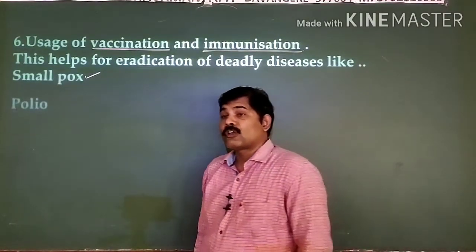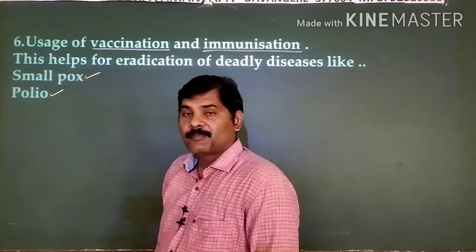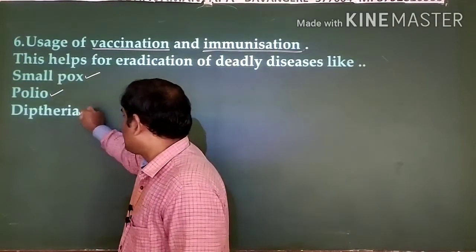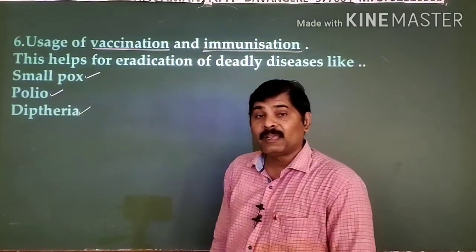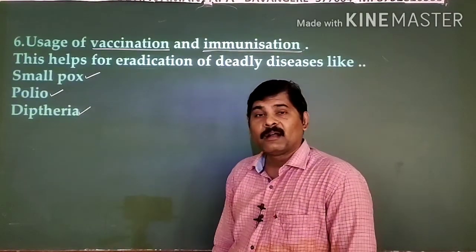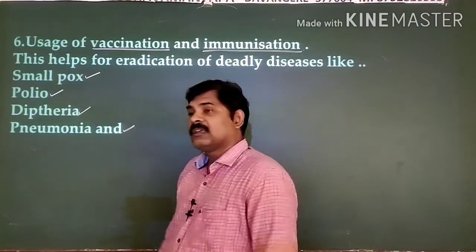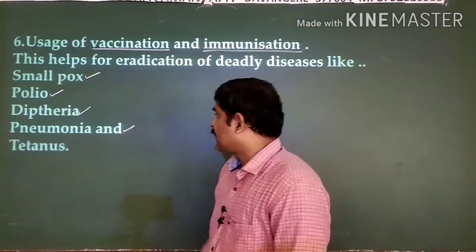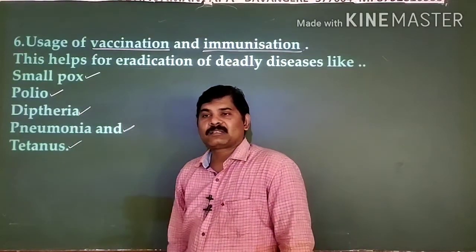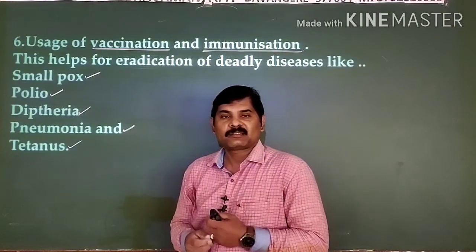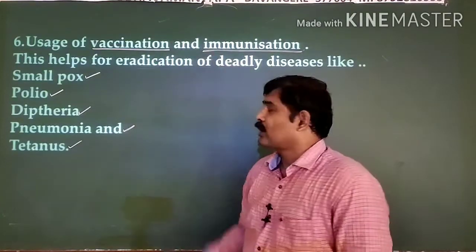Thereafter polio, for which the vaccination is available to us. And even diphtheria, for which we have the triple antigen DPT. So diphtheria can be prevented by taking the vaccination. Pneumonia is one thing, thereafter tetanus. Right, so all these deadly diseases can be prevented by taking vaccination and immunization.